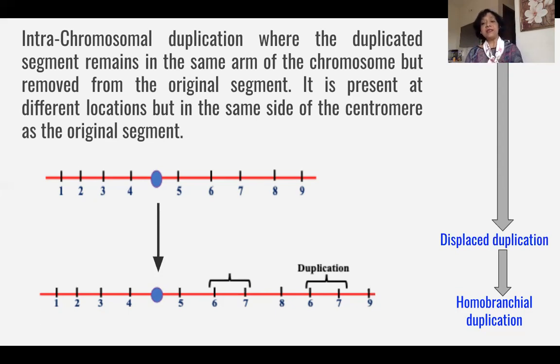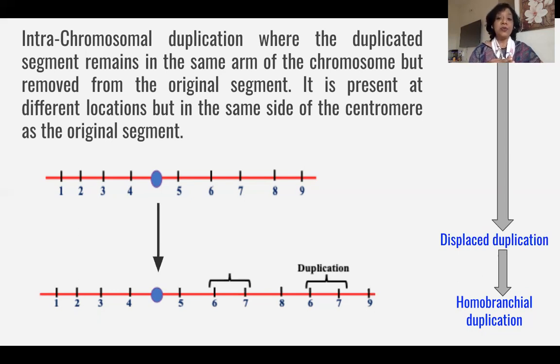And what kind of displaced duplication? It is homobranchial duplication. Now, I will just explain it to you. We start with chromosomal aberration. It is a type of chromosomal aberration. Which type? It is duplication. In duplication, what are we studying? Intrachromosomal duplication.